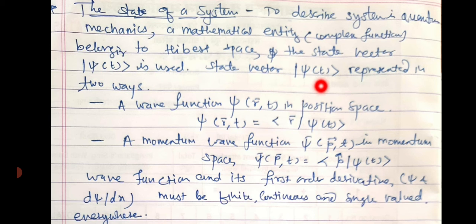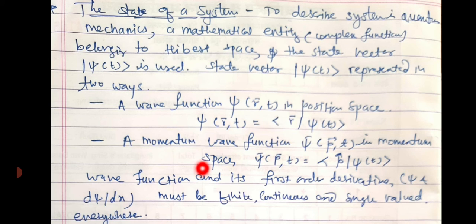The state vector ket psi of t is represented in two ways. The first one is position space and the second one is momentum space. So a wave function psi, which is a function of r and t, is the position space wave function, and the second wave function psi, which is a function of p and t, is the momentum space wave function.